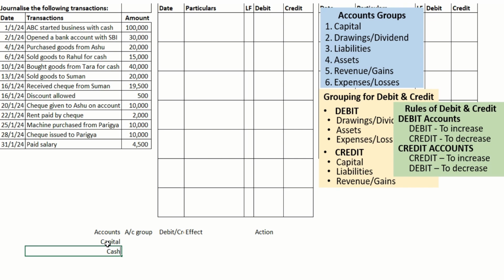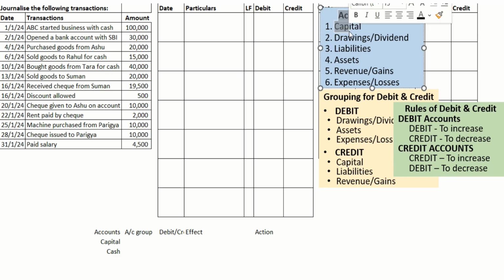Because a normal liability has to be paid within a time frame like 30 days or 60 days, whatever credit period was agreed with the other party. But capital, though it's a liability, does not have to be paid on a time frame. It can be paid on liquidation of the company. That's why it's a kind of liability, but termed as capital for the purpose of account grouping.